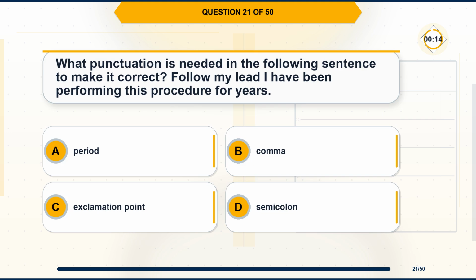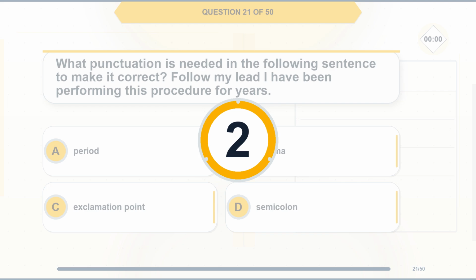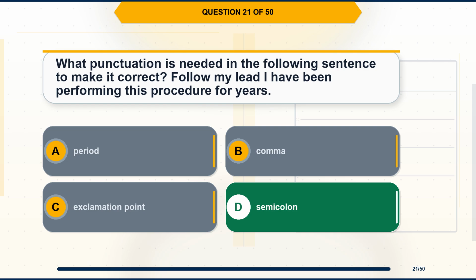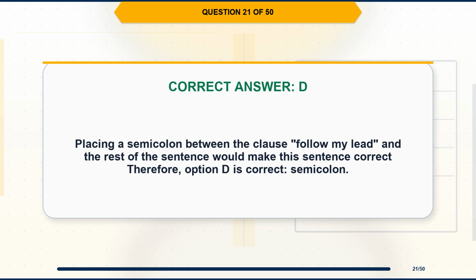Question 21. What punctuation is needed in the following sentence to make it correct? Follow my lead, I have been performing this procedure for years. Option A, period. Option B, comma. Option C, exclamation point. Option D, semicolon. The correct answer is option D, semicolon. Explanation. Placing a semicolon between the clause "follow my lead" and the rest of the sentence would make this sentence correct. Therefore, option D is correct, semicolon.